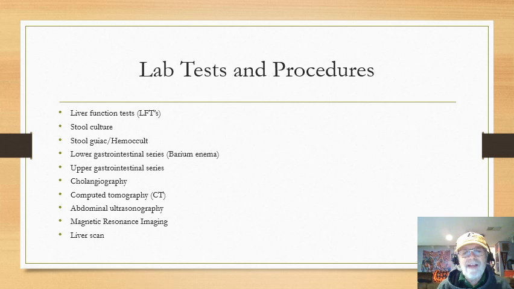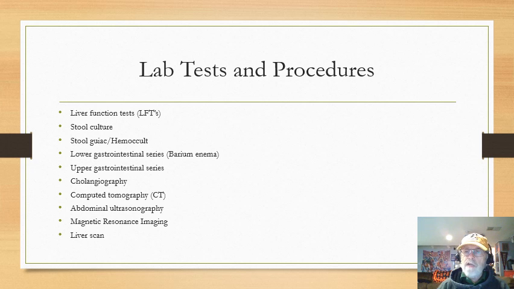Computed tomography, again, they can do that. That's just a CT scan. Abdominal ultrasonography, basically they take the ultrasound and look inside with sound waves to get images. In the past they used certain tests where you give a medication to see the gallbladder. Nowadays, the first test they always do for gallbladders is an ultrasound. They can see the stones and so on in there, so that's just using ultrasound to look at the abdomen. Magnetic resonance imaging is no different from anywhere else.